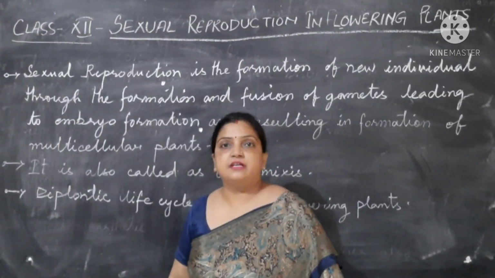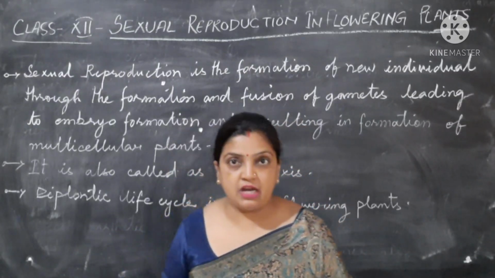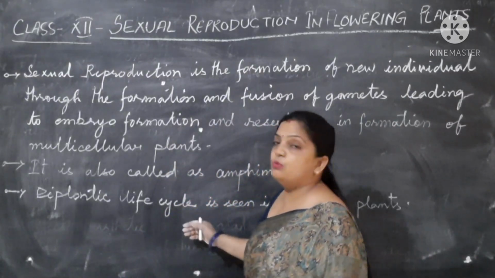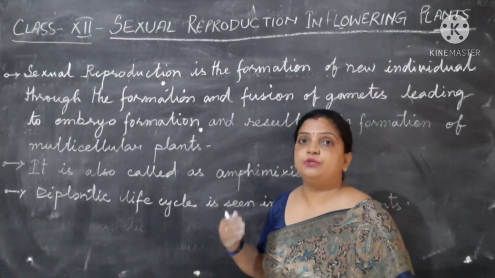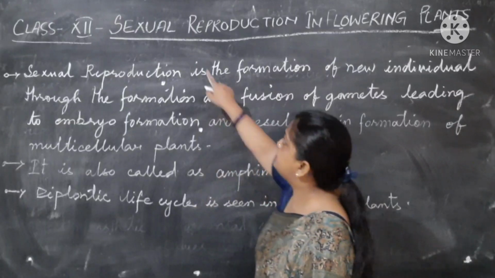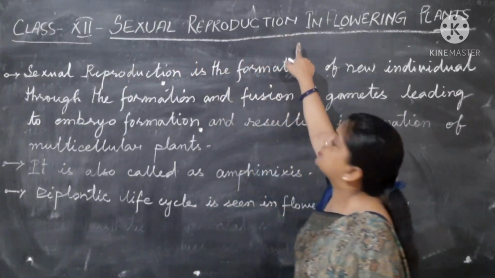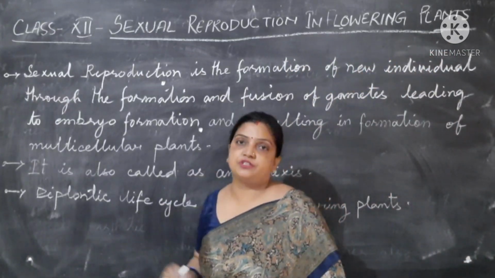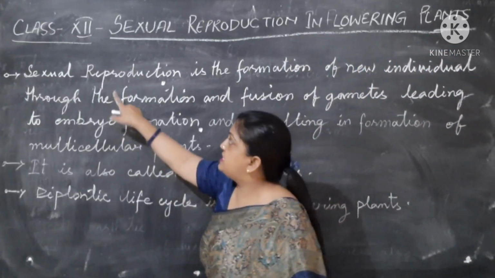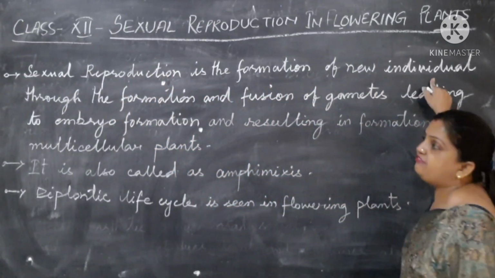Now children, after discussing the aesthetic and socio-cultural values of a flower, let us know about the process that we are going to study in this chapter. The heading of the chapter is sexual reproduction in flowering plants. Now what do you mean by sexual reproduction in flowering plants? Sexual reproduction is the formation of new individuals.